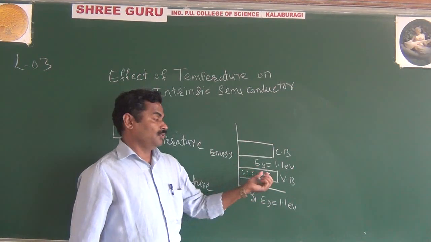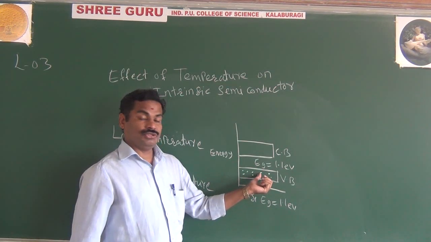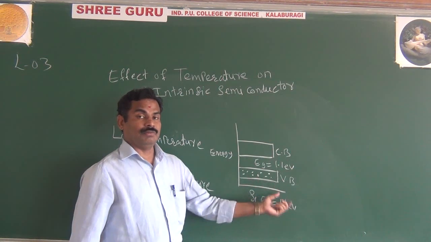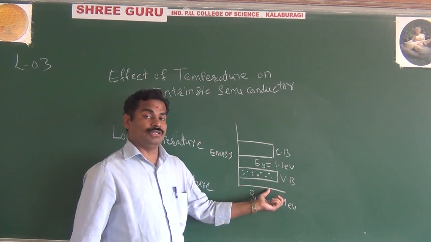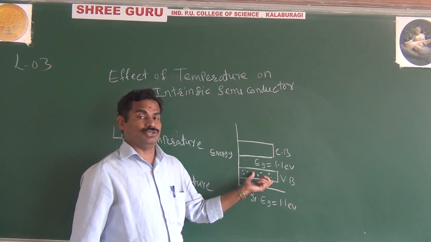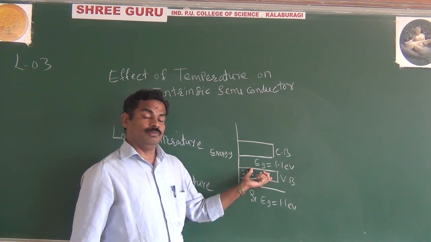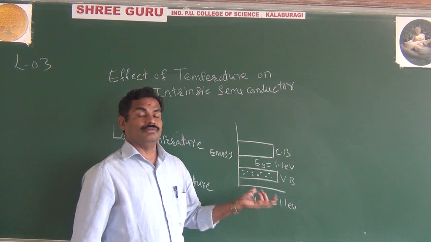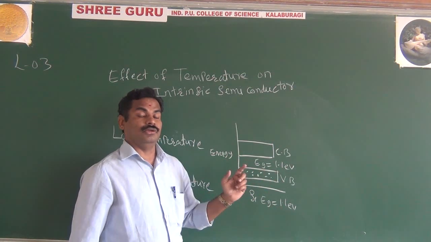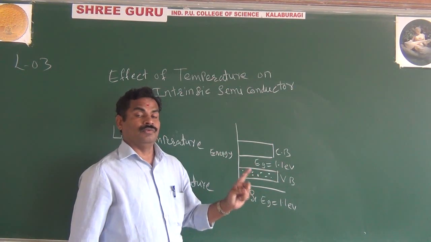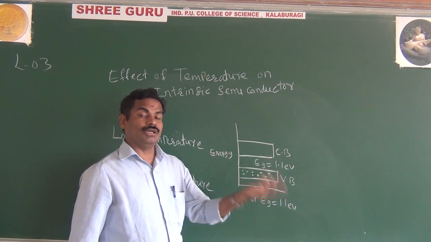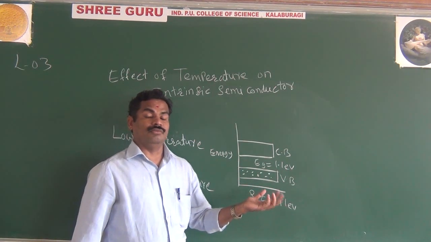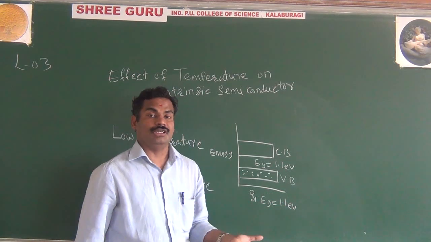Maybe you have followed. It means all the valence electrons are tightly bound to the nucleus. The energy you are applying is not sufficient to break their covalent bonds. And an important thing, especially in a semiconductor: to get current, first you have to break the covalent bond. Once you break the covalent bond, then only can you get current. Without breaking the covalent bond, you are not getting any current.